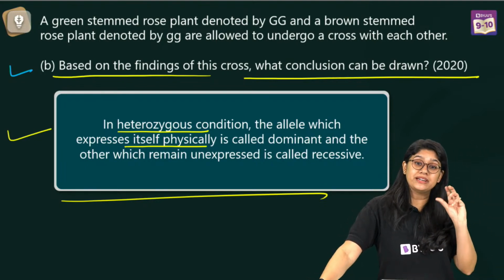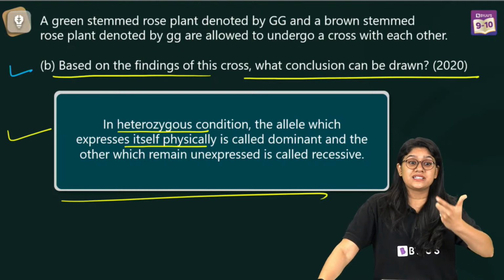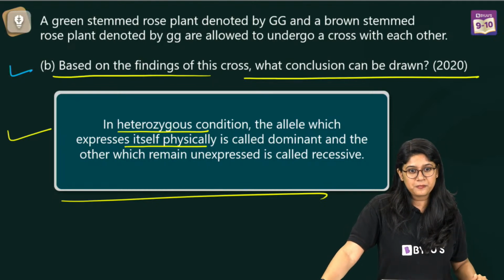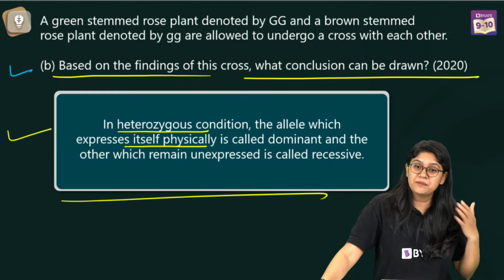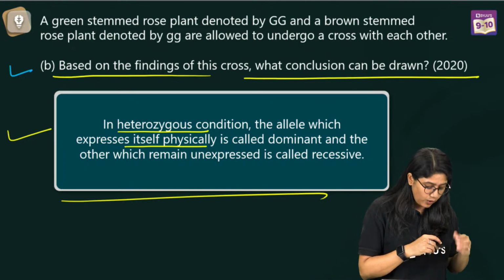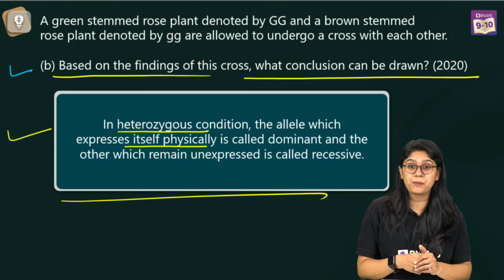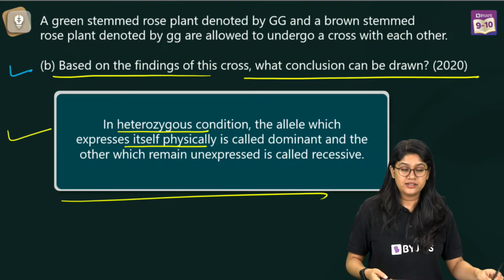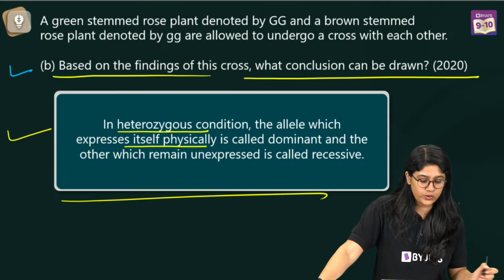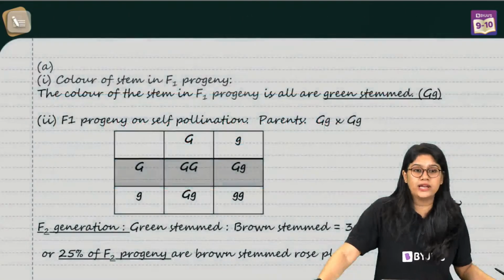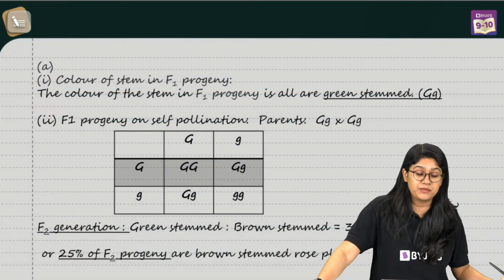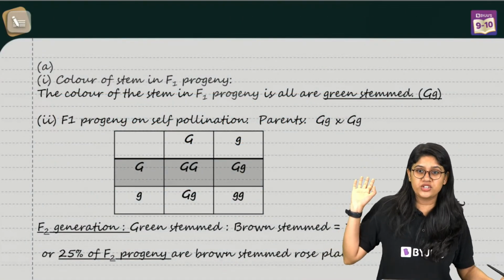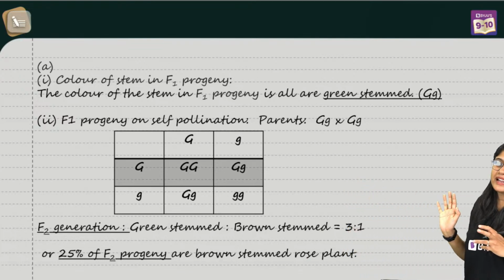Yes, Alam, dominating characters are the ones that will be expressing themselves. Very good. Like black hair color, they'll always express themselves as compared to brown hair color. That's an example that I'm giving you. So everyone, this is how you can write this whole question in your examination. See how beautifully it's written over here? You can definitely write in a similar way.